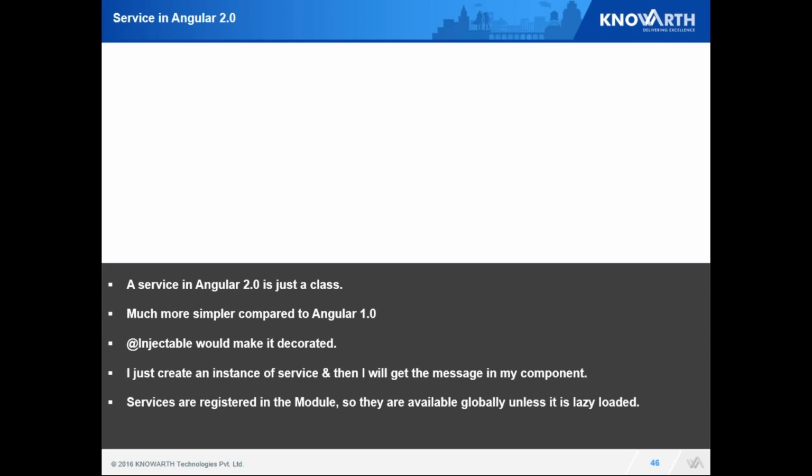One important point to note over here is services are registered at the module level and not at the component level. So services can be exposed or used at all the modules or all the components inside the modules. Now if I lazy load a module, my service wouldn't be injected at the root level. So my service would not be a singleton.